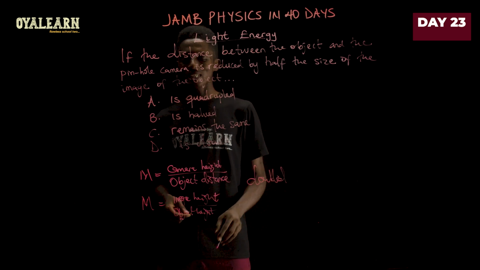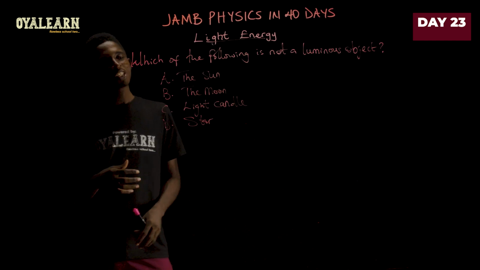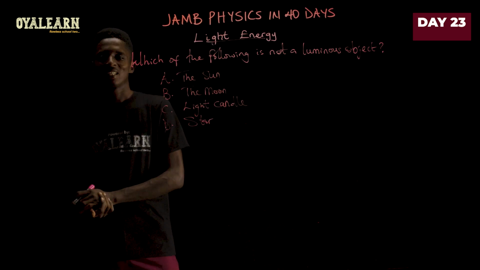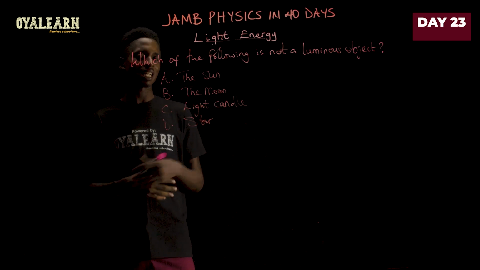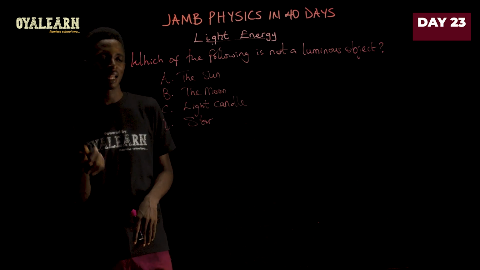So the answer in this case is option D. Which of the following is not a luminous object? You can take a second to answer this because we mentioned at the beginning of the video that luminous objects are those that produce their own light, right?